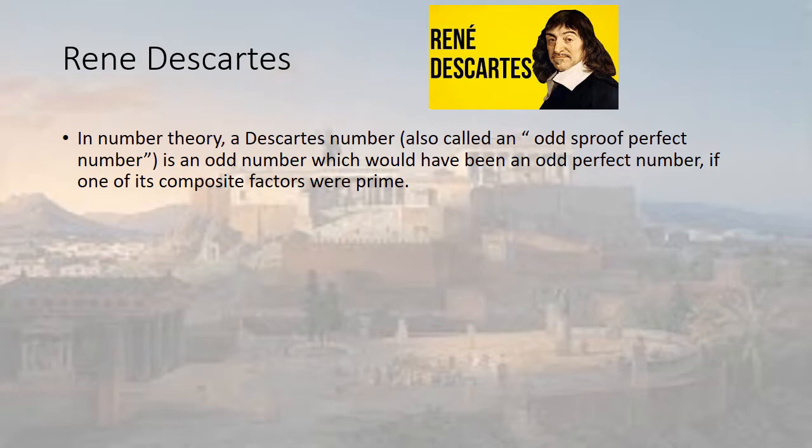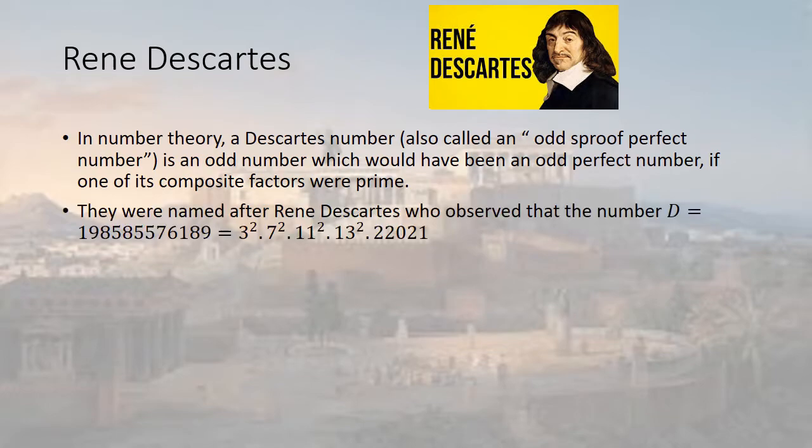In number theory, a Descartes number is an odd number which would have been an odd perfect number if one of its composite factors were prime. They were named after Descartes, who observed that the number d is equal to 3,127,...188,585,576,189, which is equal to 3 squared times 7 squared times 11 squared times 13 squared times 22,021.